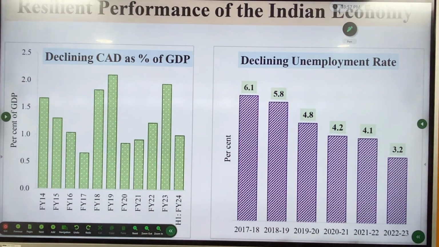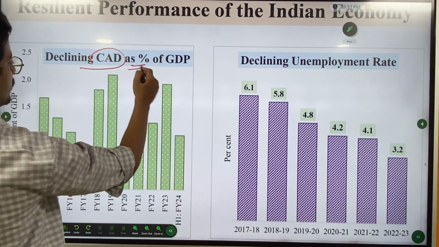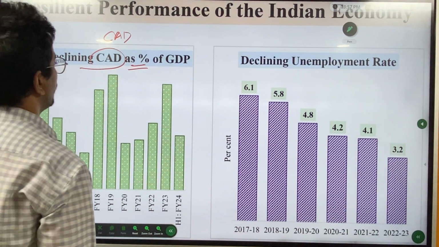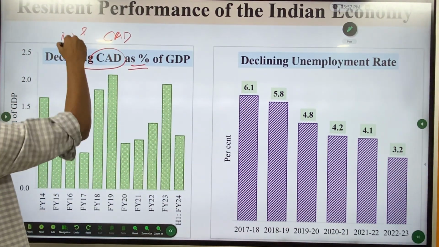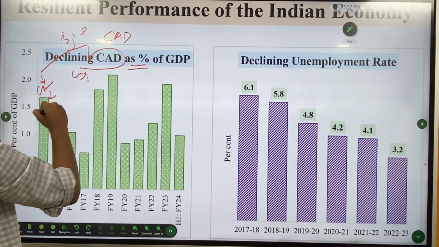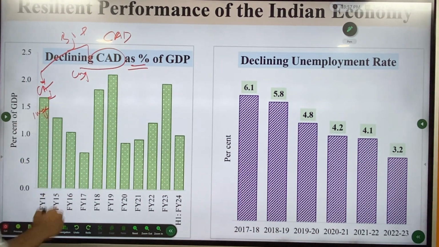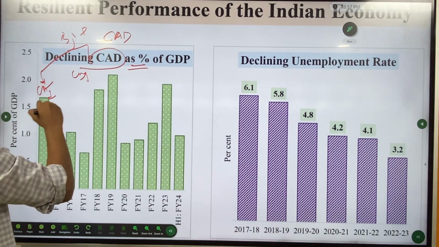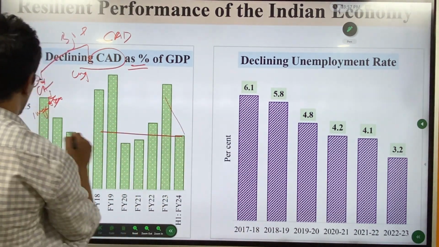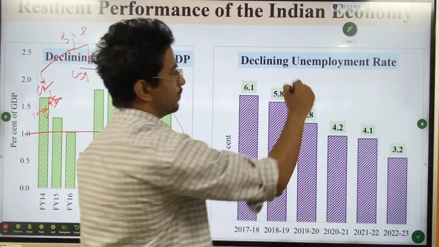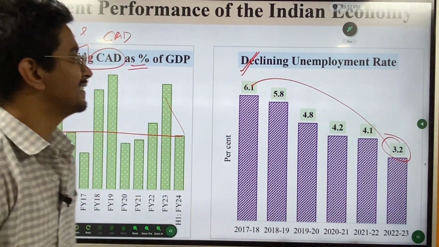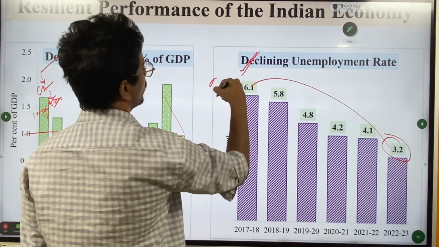This is important. There's a decline in CAD as a percentage. What is CAD? Current account deficit. If you read about balance of payment, it is divided into current account and capital account. So current account is important because it deals with goods, services and remittance. So import and export. So we see there's a decline, which is a good sign, around 1%. Declining unemployment rate, this is also good. But friends, what we need is quality jobs.